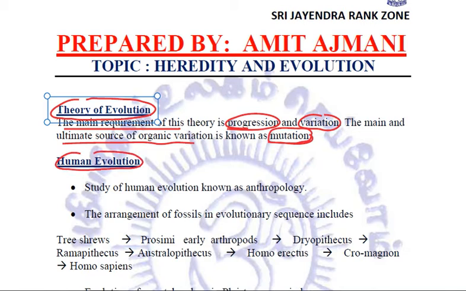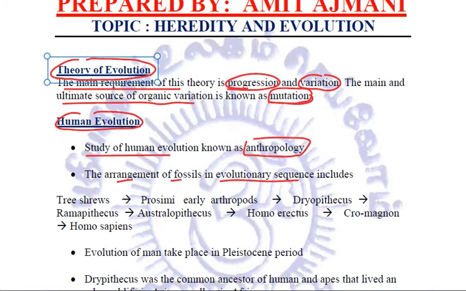When we talk about human evolution, the study of human evolution is also known as anthropology. And if we try to arrange the fossils as per their evolutionary sequence, it will include the following. First of all, Cretaceous, which led to prosimians, early anthropoids, which led to Dryopithecus. Then it led to Ramapithecus. It led to Australopithecus. Then came Homo erectus. Then the Cro-Magnon, and then the Homo sapiens.